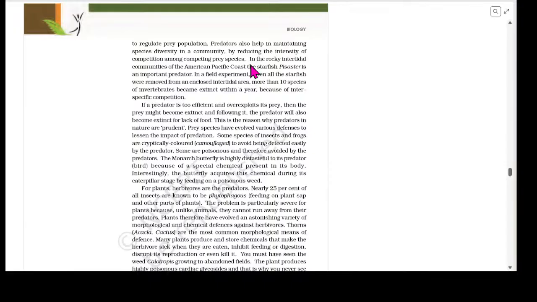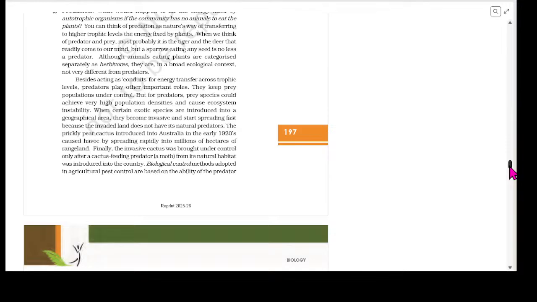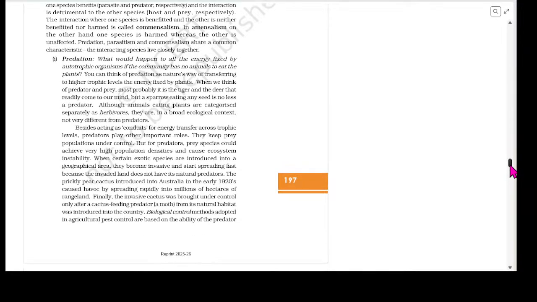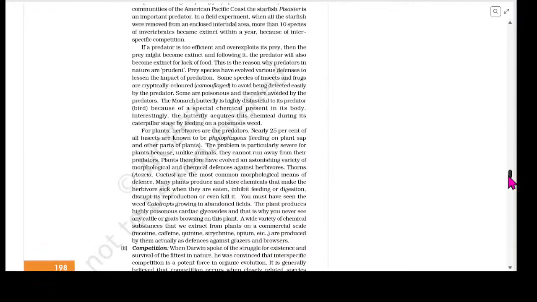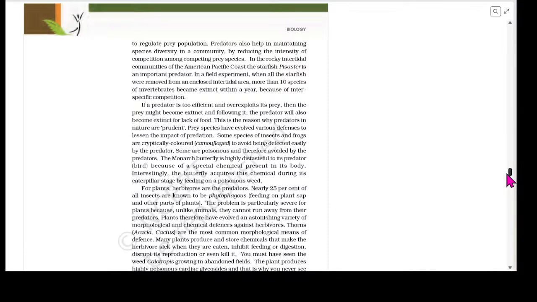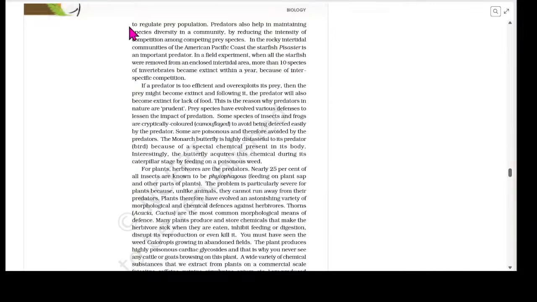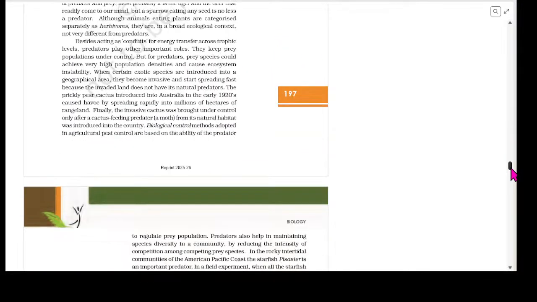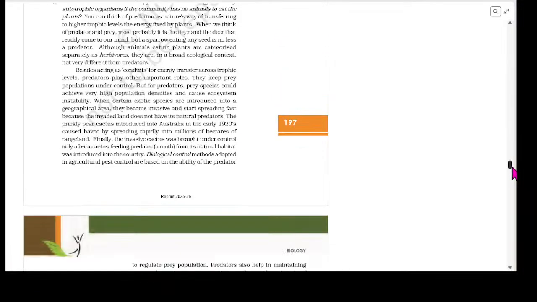In the rocky intertidal communities of the American Pacific coast, the starfish, I think I have left one page. No, I think book has left one page. No, it's correct. So I have to read from here because we were on predation, right? We were on predation, yes.